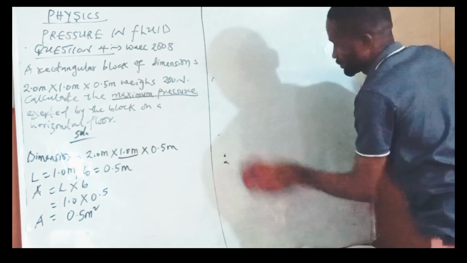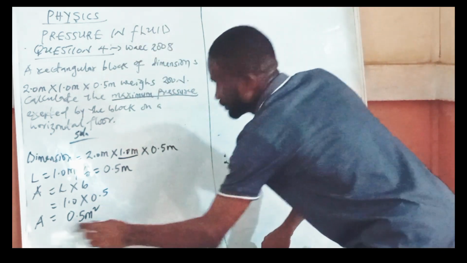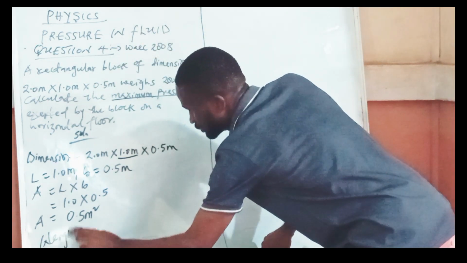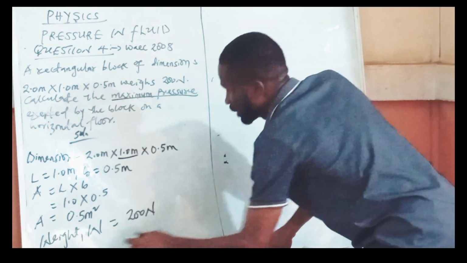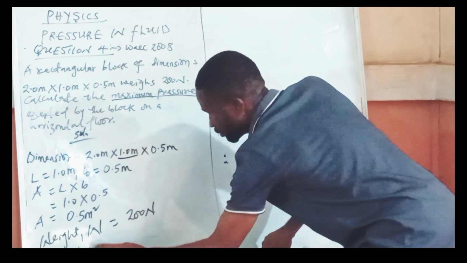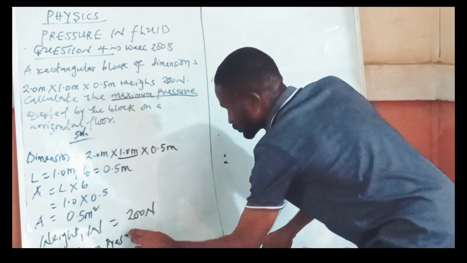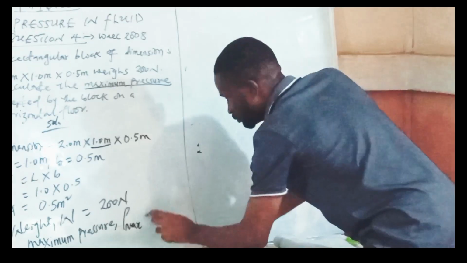Okay, having said that, I will clean the board, then we'll see what happens. Okay, now I've gotten the force. Sorry, they give us the weight. Weight is 200 Newton. So we are looking for P maximum. We are looking for maximum pressure. Maximum pressure, P maximum, is what you are looking for.